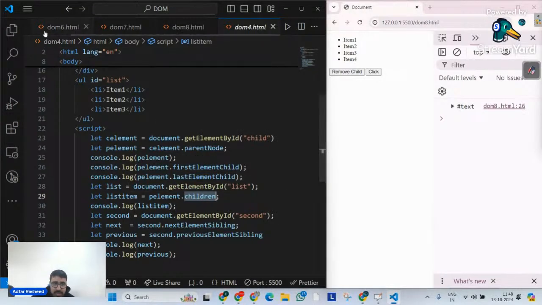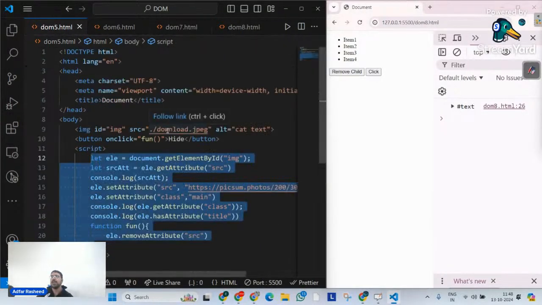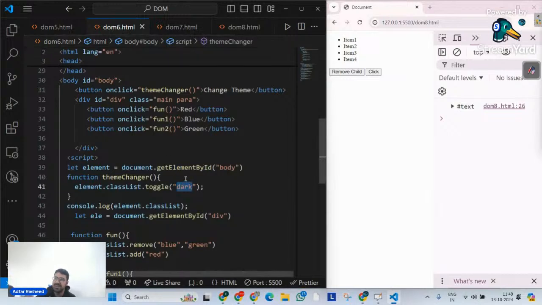The second discussion was around attributes. How we can find an attribute, how we can set an attribute, how we can check whether an attribute exists or not, and how we can remove an attribute. For that, we implemented these methods. Followed by that, we implemented our classList approach. ClassList lets you deal with an element's classes, and it returns a token list, a static token list. Remember, a static token list. That is the point. You can add a class, remove a class, or toggle a class. That's also what we understood.